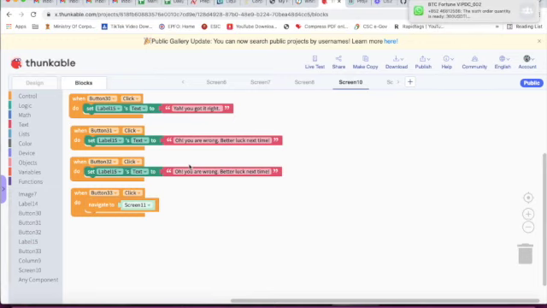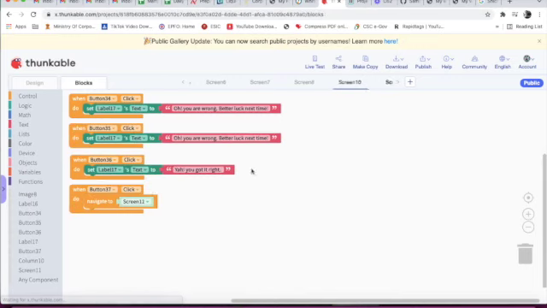Now this is screen 10. When button 13 is clicked, set label 15 text to "Yeah, you got it right." Button 31 is clicked, set label 15 text to "Oh, you are wrong, better luck next time." Button 32 is clicked, set label 15 text to "Oh, you are wrong, better luck next time." Button 33 is clicked, navigate to screen 11.